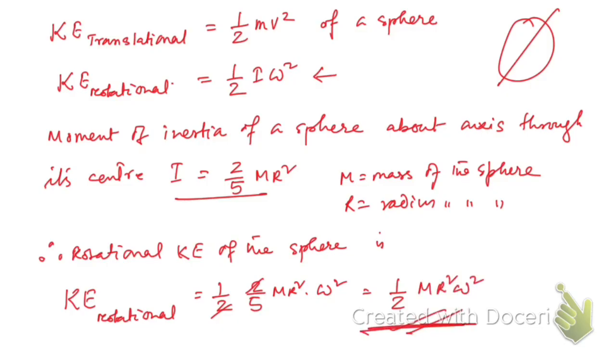Sorry, this is supposed to be 5. This is supposed to be 5, right? So this is the rotational kinetic energy of the sphere. Hope you have understood this. Now let me take the next question.